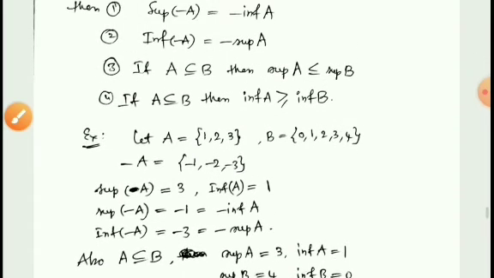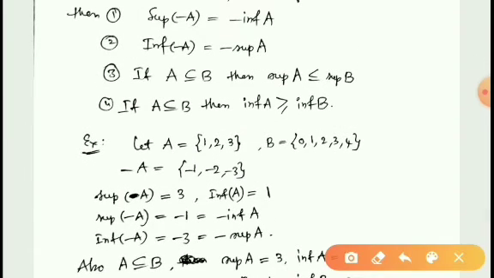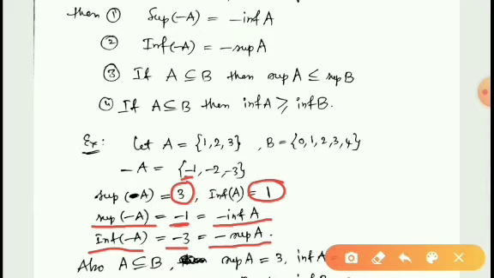Therefore supremum of minus A is equal to minus 1. This is equal to minus infimum A, since infimum A is equal to 1. Similarly infimum of minus A is equal to minus 3. This is equal to minus supremum A because supremum A is equal to 3.